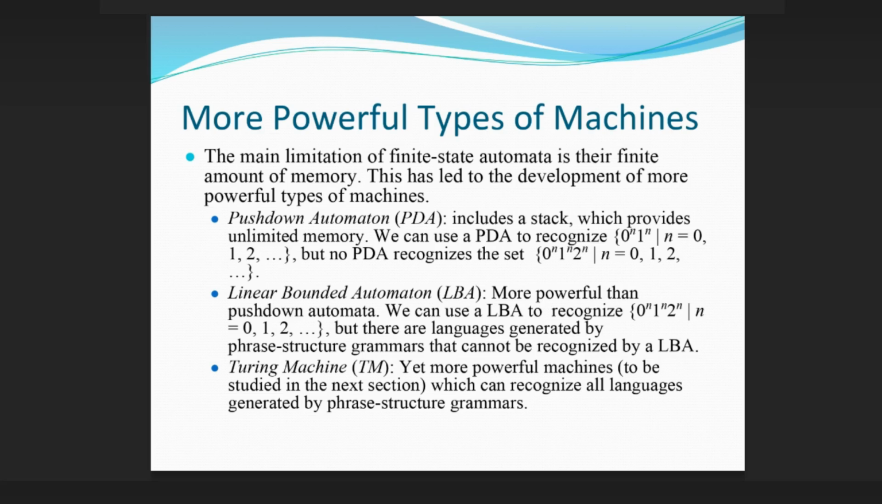Linear bounded automaton (LBA), more powerful than pushdown automata. We can use an LBA to recognize {0^n 1^n 2^n | n = 0, 1, 2, ...}, but there are languages generated by phrase structure grammars that cannot be recognized by an LBA. Turing machine (TM), yet more powerful machines to be studied in the next section, which can recognize all languages generated by phrase structure grammars.